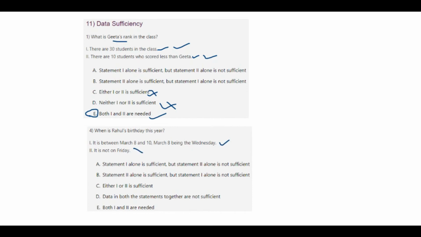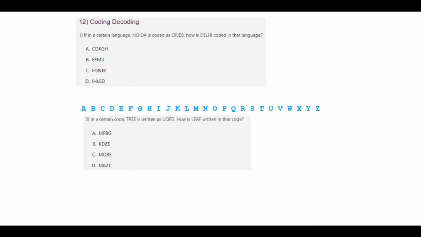It is not on Friday. This is irrelevant. How? Because we do not know whether it is a Friday or not. So telling it is not on Friday is not necessary to answer when is Rahul's birthday this year. It's irrelevant. So therefore, statement 1 is sufficient, but statement 2 alone is not sufficient. So your answer is option E. Moving to the next question.